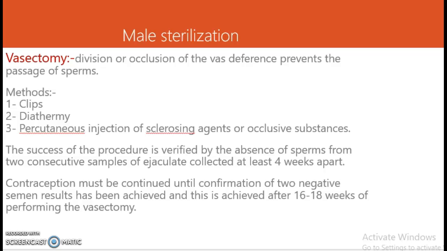Vasectomy is the division or the occlusion of the vas deferens to prevent the passage of sperms. The methods include clips, diathermy, and the percutaneous injection of a sclerosing agent or occlusive substances. The success of the procedure is verified by the absence of sperms in 2 consecutive samples of ejaculate collected at least 4 weeks apart. Contraception must be continued until confirmation of 2 negative semen results has been achieved, and this is achieved after 16 to 18 weeks of performing the vasectomy.